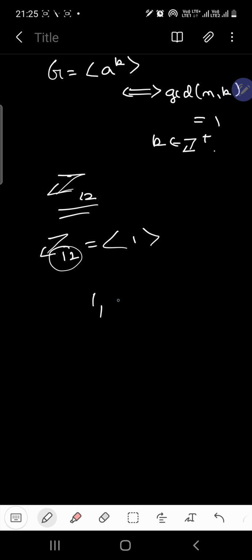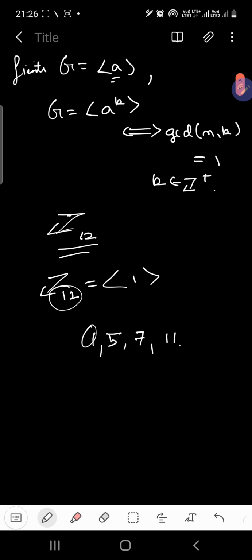They are 1, 5, 7, and 11. So 1 is a generator. Clear?